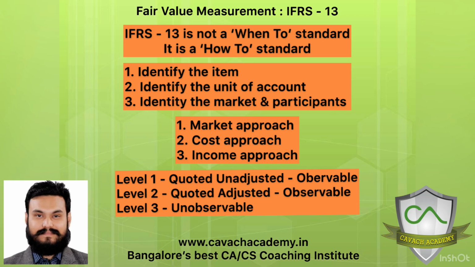Level 3 is the worst. There is neither an active market for identical products nor for similar products. Then we go for the third level, that is, some unobservable inputs. So level 1 and level 2 have some observable inputs, whereas level 3 has unobservable inputs. We can't observe because there's no market, so we have to make assumptions and estimates, like discounted cash flows to find out the present value.